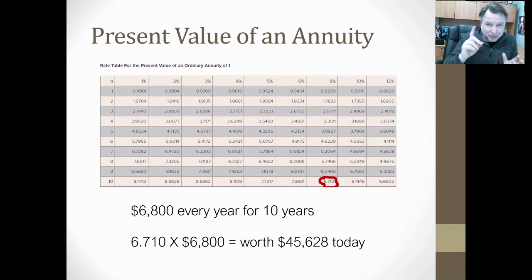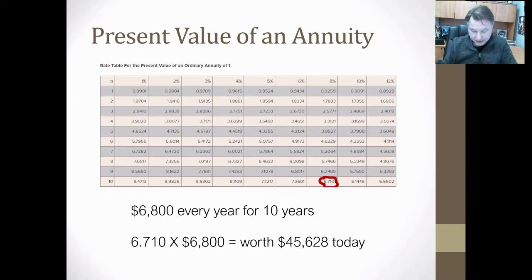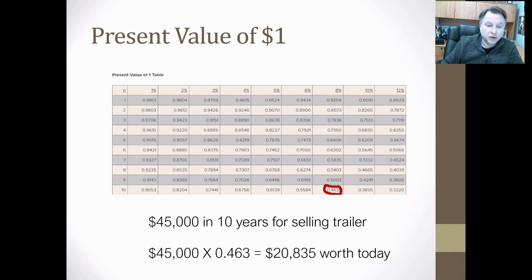and it says today that is worth $45,628. Now remember, think about this, because 10 years of 6,800 would be 68,000. But I said it's over those years, so what is it really worth today? We use this factor to say, hey, it's worth $45,000 today. So that's one number that we're going to use. Next is we're going to sell that trailer in 10 years.